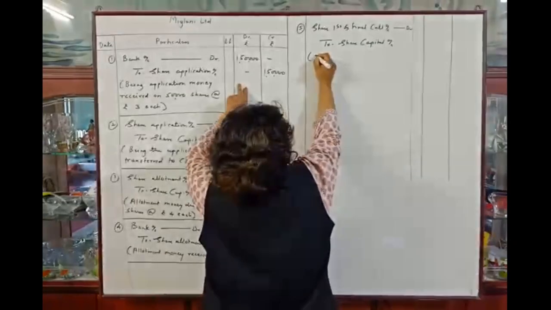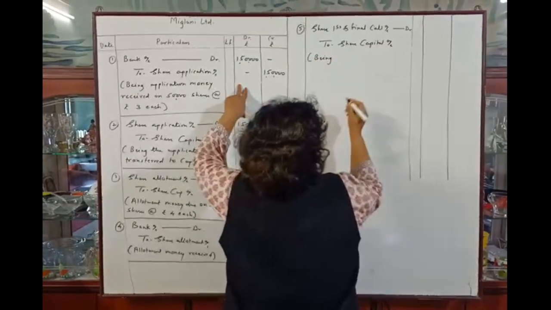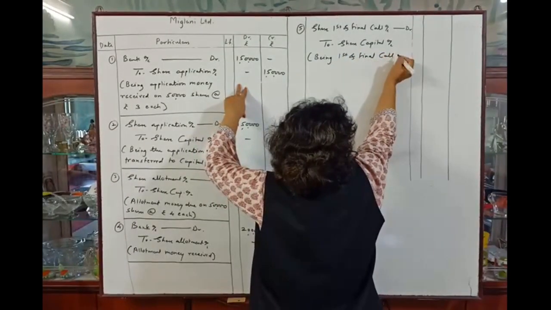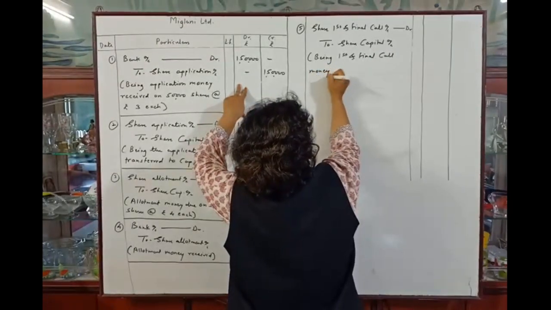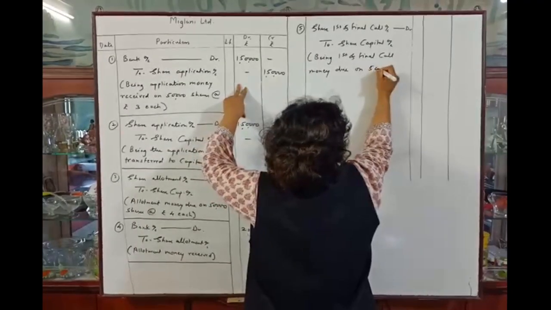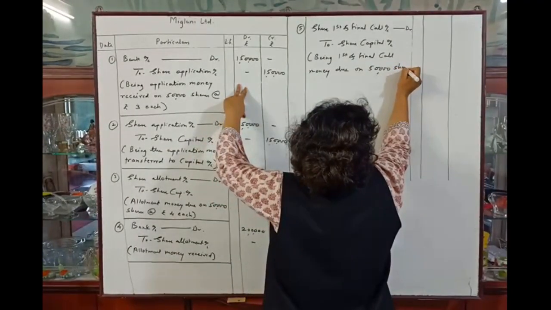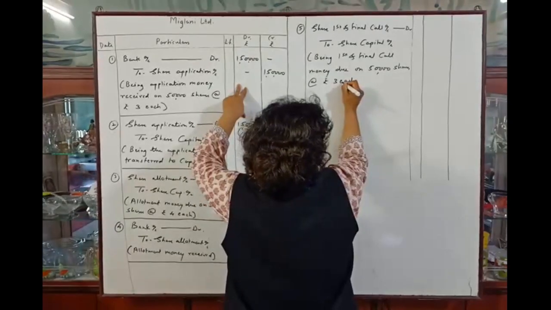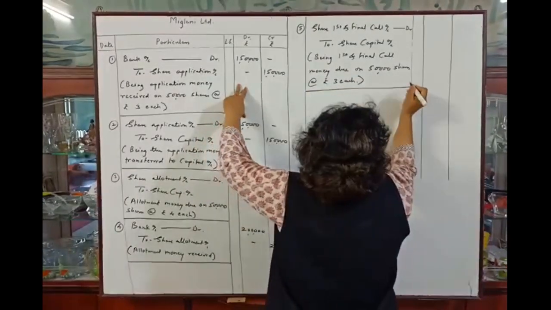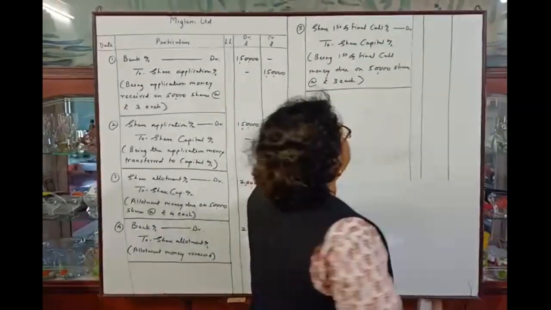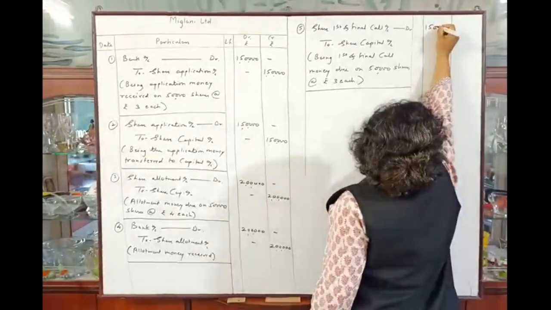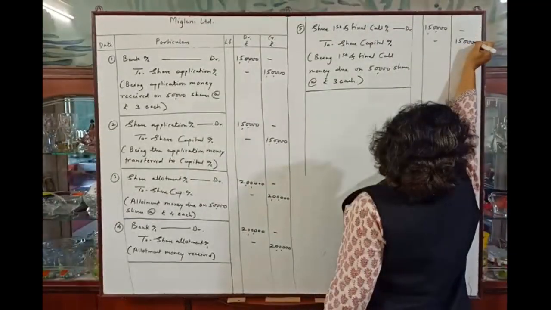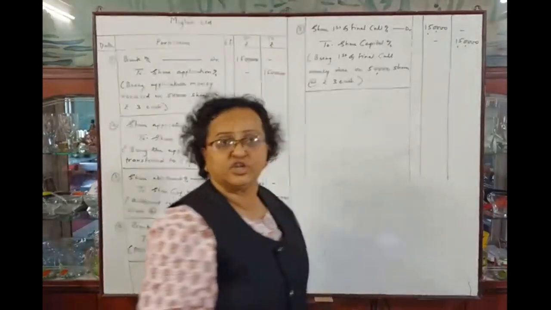narration, being first and final call money due on 50,000 shares at rupees 3 each, that is the last installment, 3 each. So 50,000 into 3, that is again 1,50,000. The remaining amount, that is 1,50,000, is receivable, that is due from the shareholders.